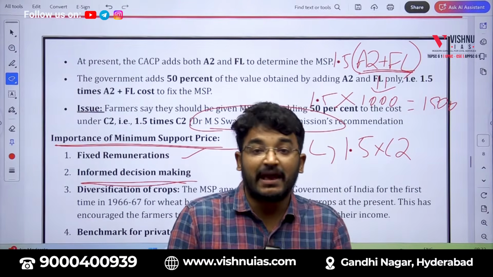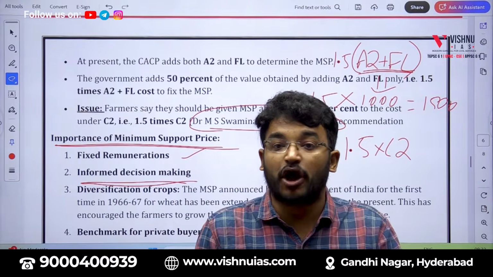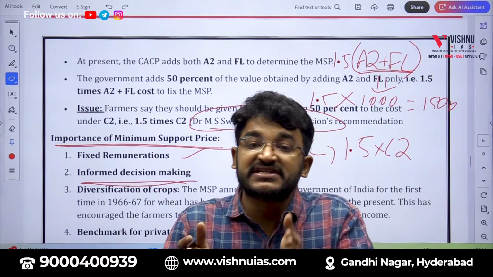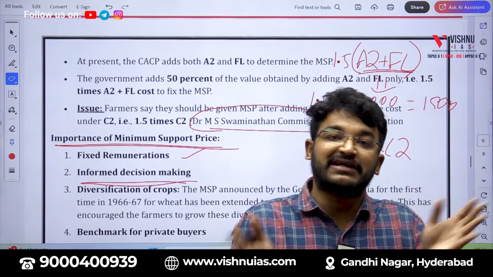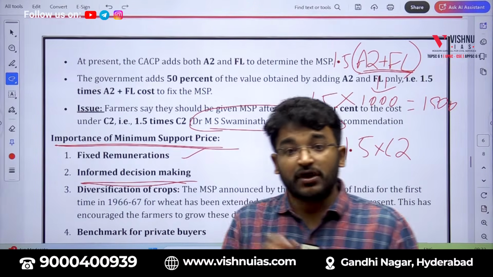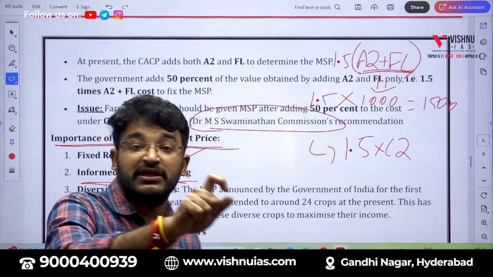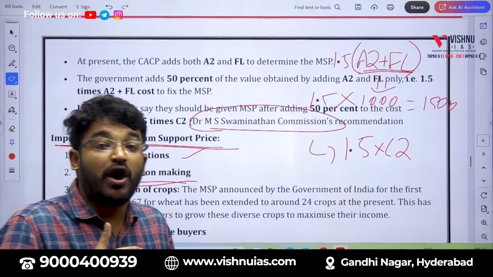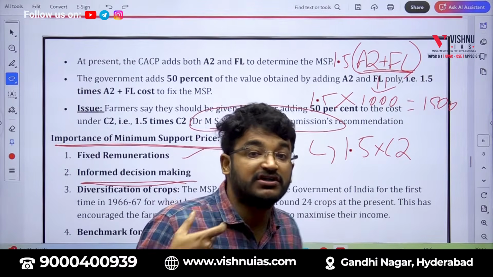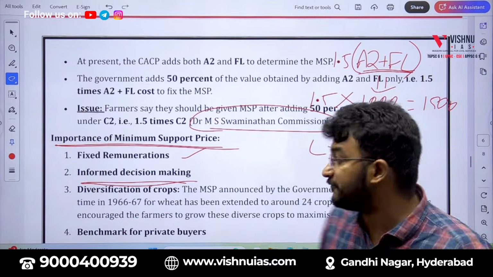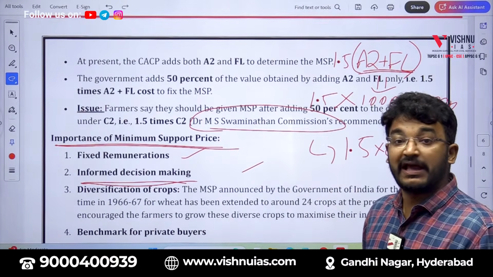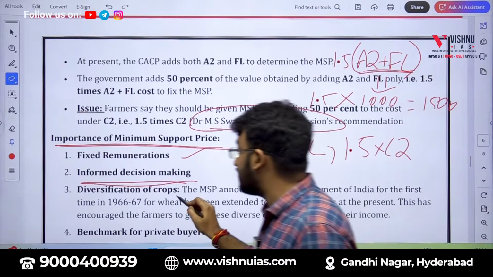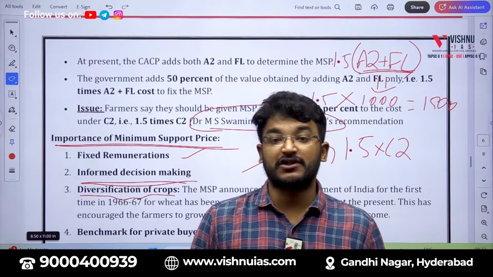The reason is that the MSP of a specific crop will be announced just before the sowing season, be it Kharif season or Rabi season. Now, farmers, based on the MSP values, can decide what crop they should grow and what crop they should not grow. So, informed decision making will be happening. And further, with this MSP, diversification of crops will also be possible.